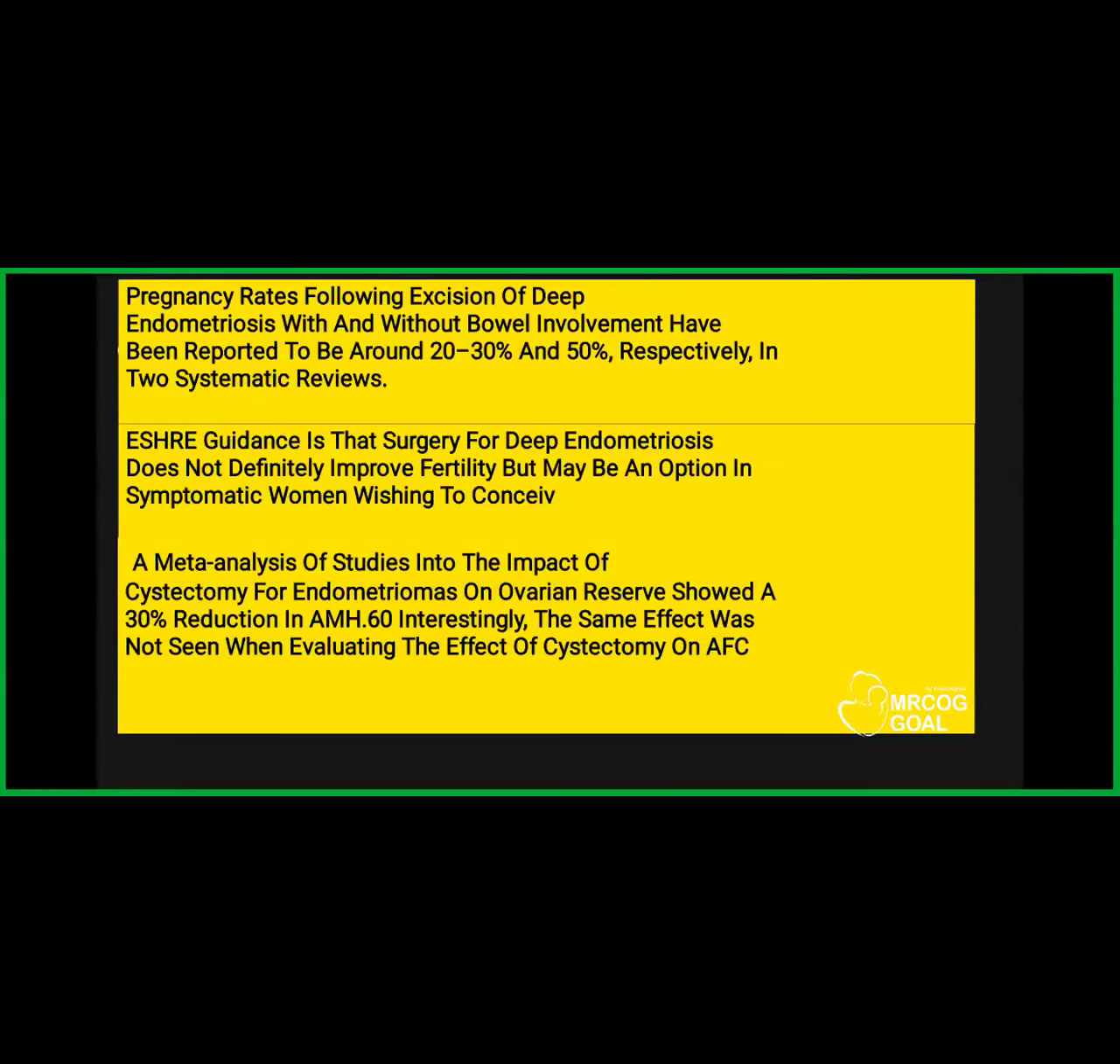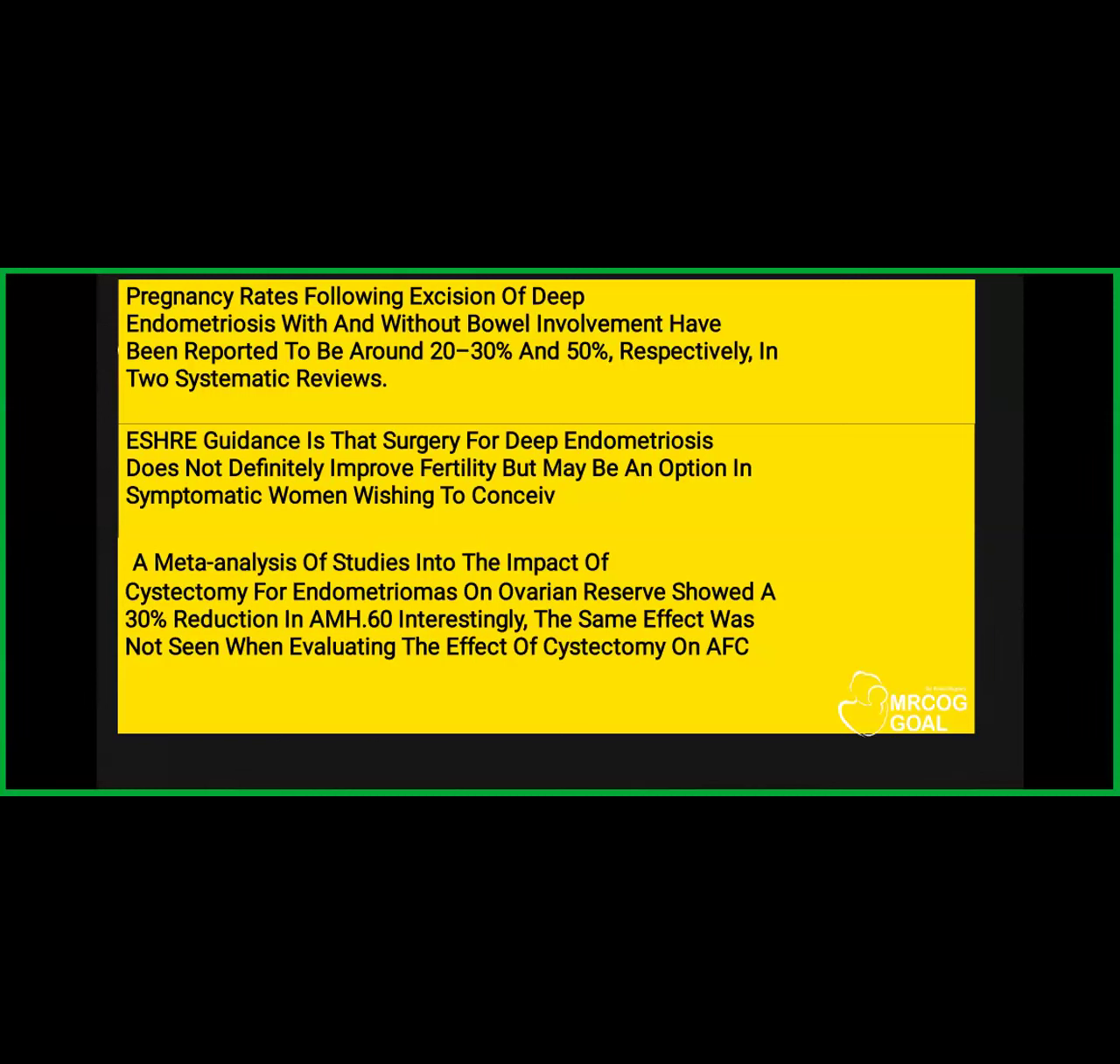Pregnancy rates following excision of deep endometriosis with or without bowel involvement. They have given you the rates of that. If there is no bowel involvement, of course, the success rate is more, that is 50%. If there is bowel involvement, then it is 20 to 30%. ASHRAE guidance is that surgery for deep endometriosis does not definitely improve fertility, but may be an option in symptomatic women wishing to conceive.